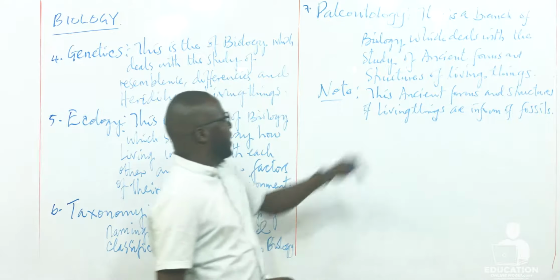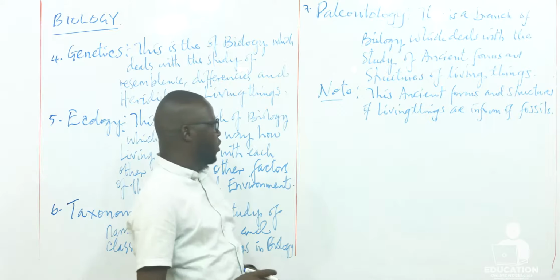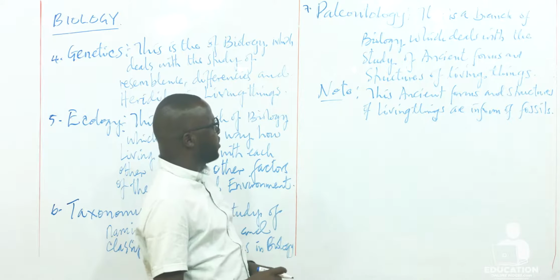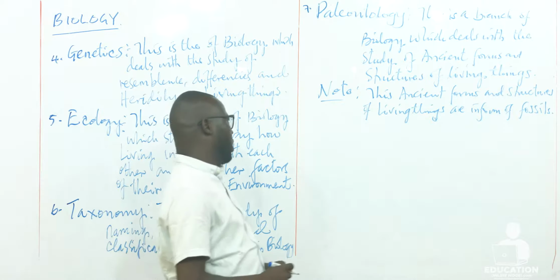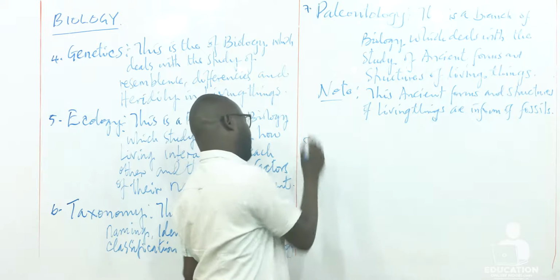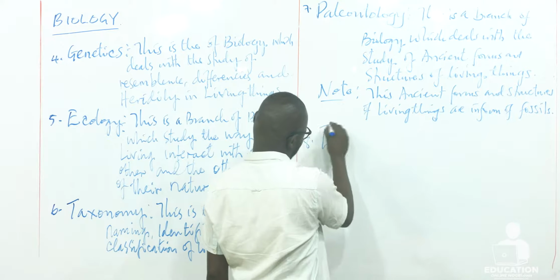So we study them in paleontology, a branch of biology on the basis of subject matter. Then finally, the 8th one is evolution.